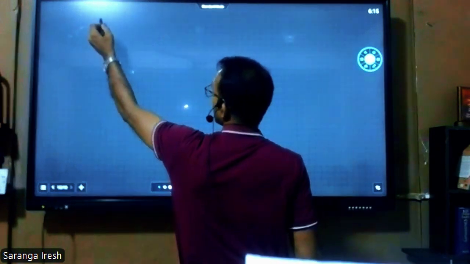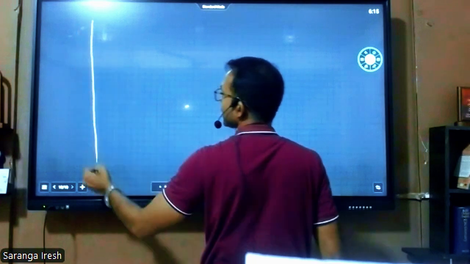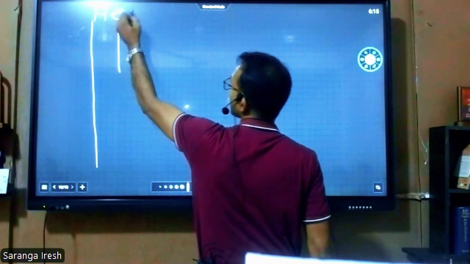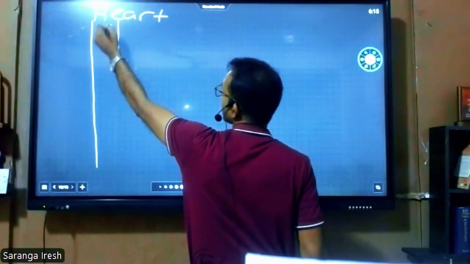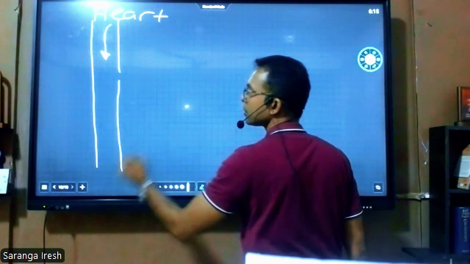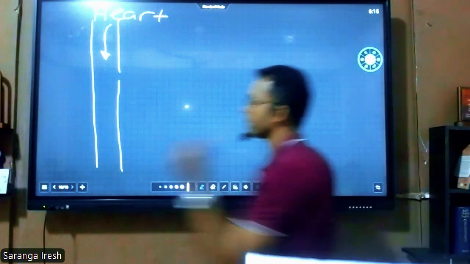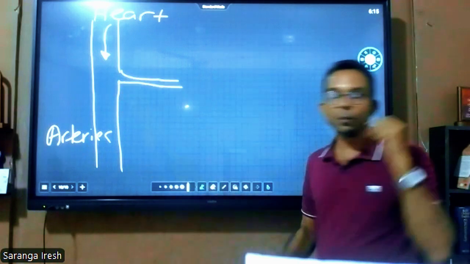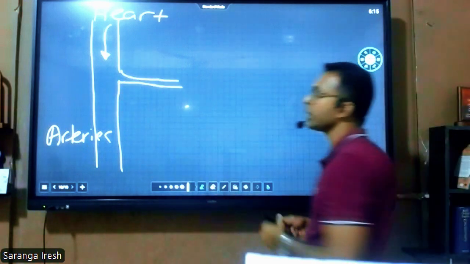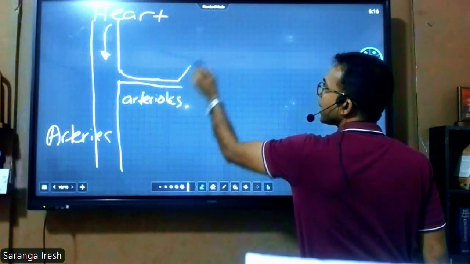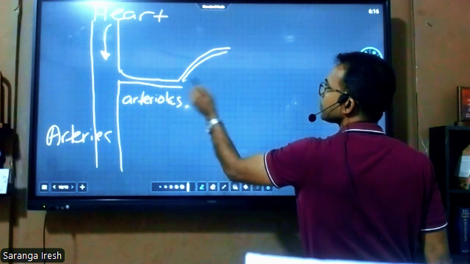Now, these are the arteries. From the heart, they carry blood. Then the arteries make branches. The small branches are named arterioles. Then arterioles again branch into capillaries.